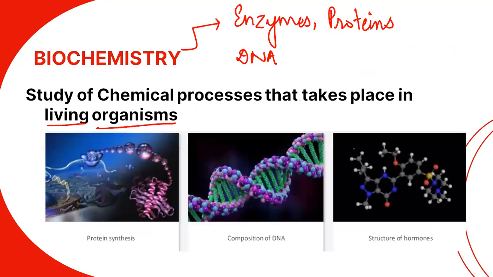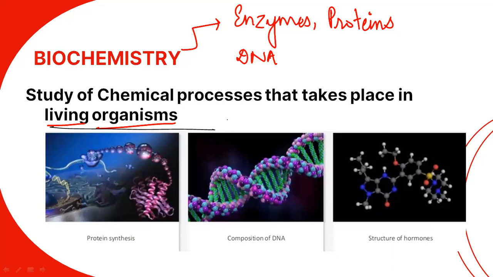Biochemistry. This is also an important branch of chemistry. When we study the chemical processes that take place in living organisms, all those processes are known as biochemistry.